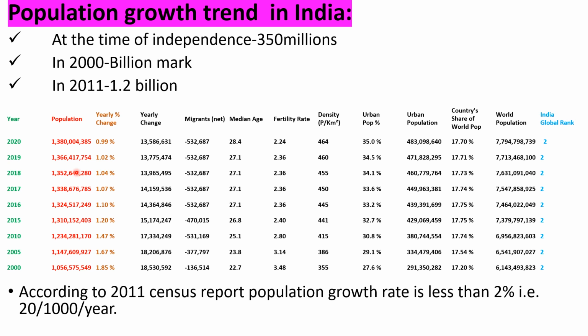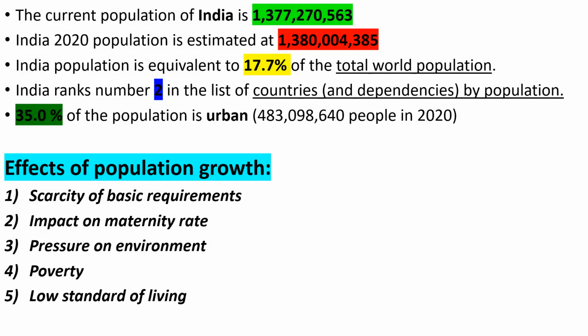Today, in the year 2020, India is sharing 17.70% of the total population. I mean, India contributes 17.70% to the world population. The current population of India is 137 crores 72 lakhs 70,563.